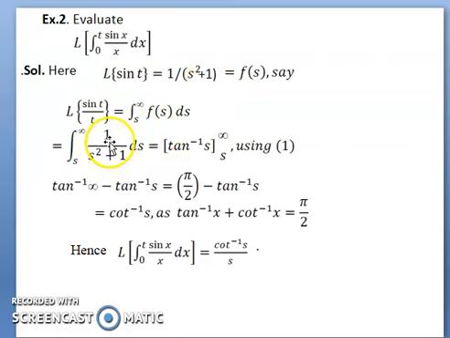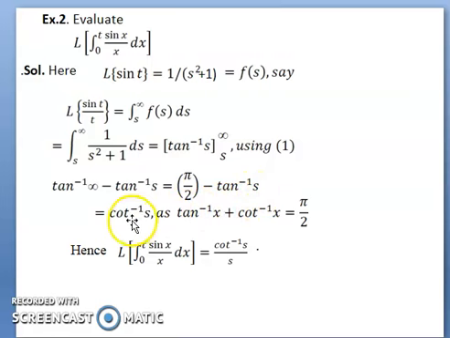Substituting, we have the integral of ds divided by s squared plus 1, which is tan inverse s. On substituting the limits from s to infinity, we get tan inverse infinity minus tan inverse s, and tan inverse infinity is pi by 2, so pi by 2 minus tan inverse s.